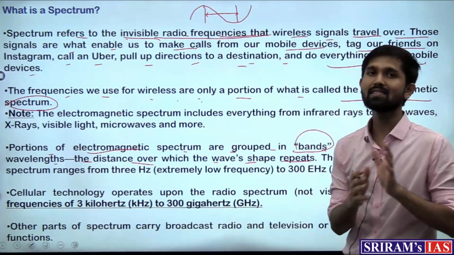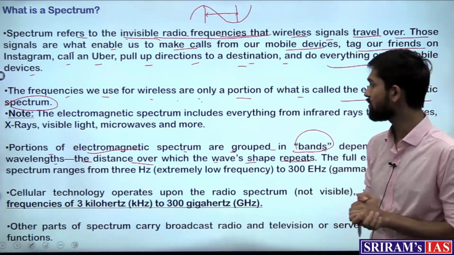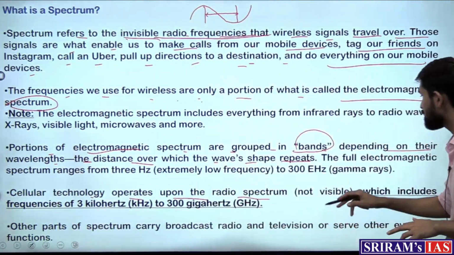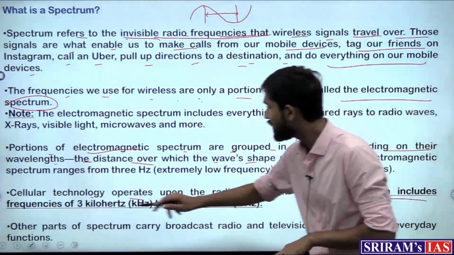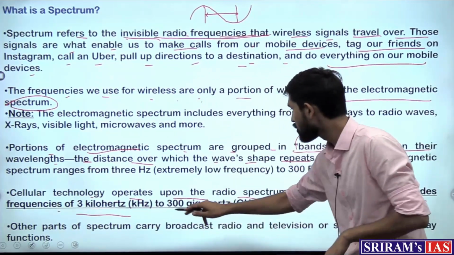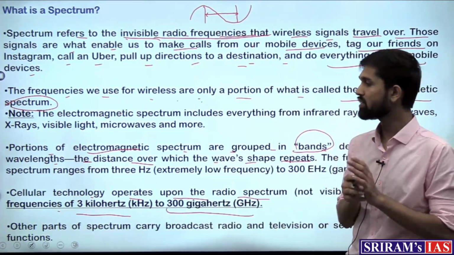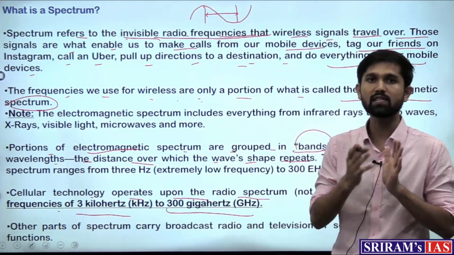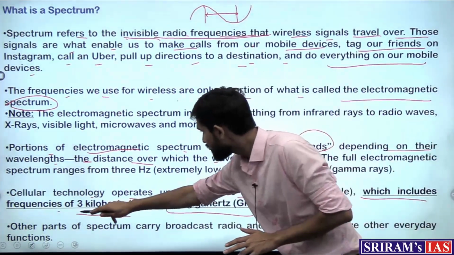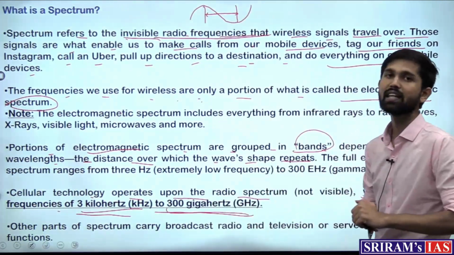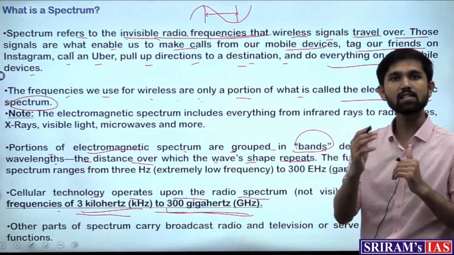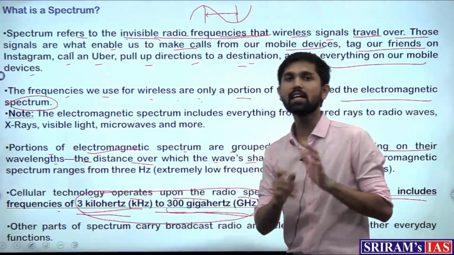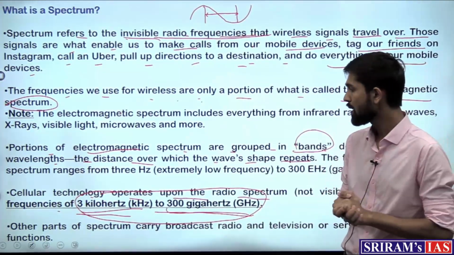So these bands are distributed among various waves, and cellular technology operates upon the radio spectrum, which includes frequencies of 3 kilohertz to 300 gigahertz. If the waves are traveling in these frequencies, that is when cellular transmission of data becomes possible.